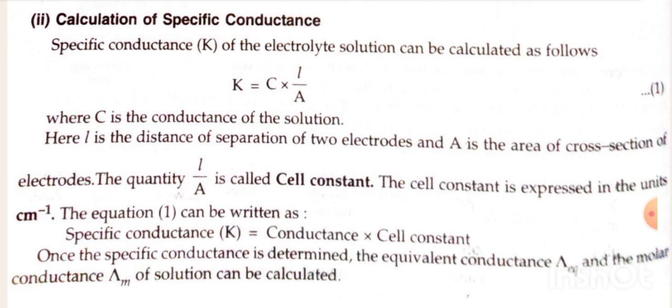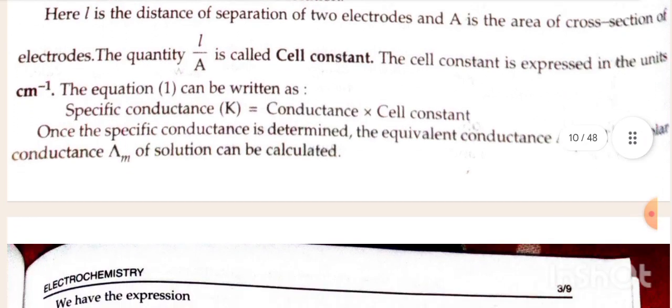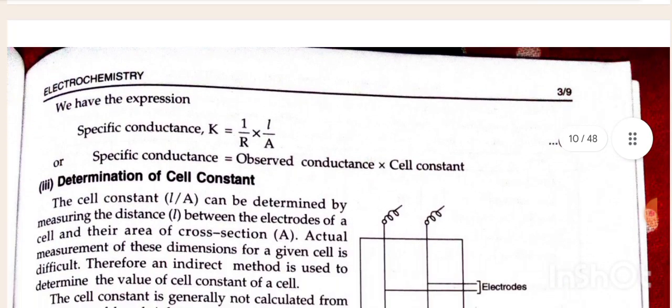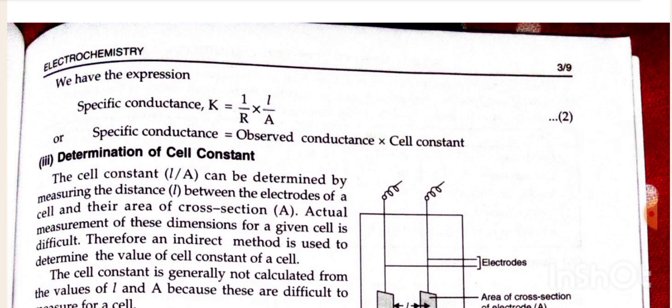Once the specific conductance is determined, the equivalent conductance lambda equivalent and the molar conductance lambda m of the solution can be calculated. We have the expression specific conductance K is equal to 1 by R into L by A, equation 2, or specific conductance is equal to observed conductance into cell constant. Third, determination of cell constant.